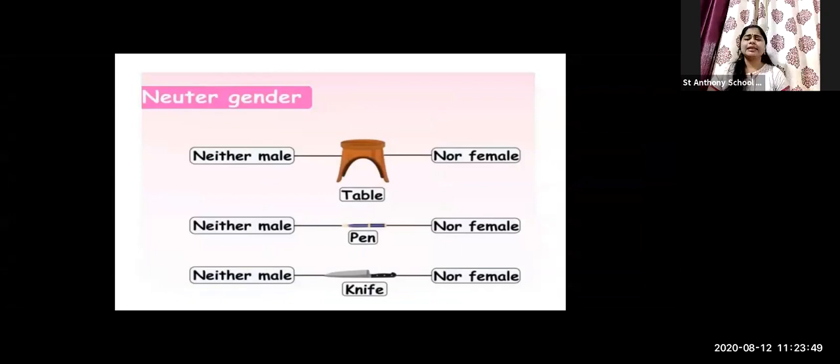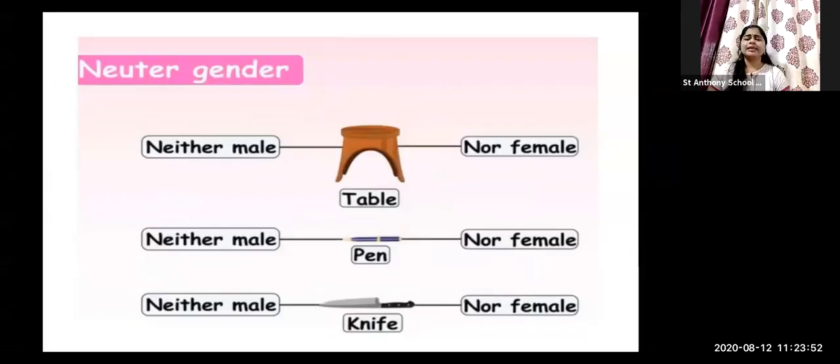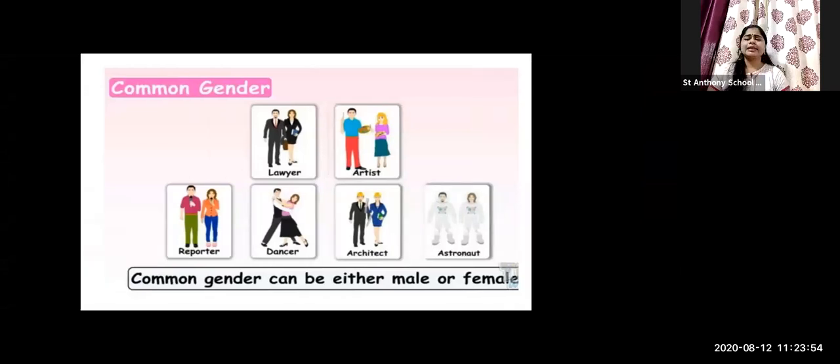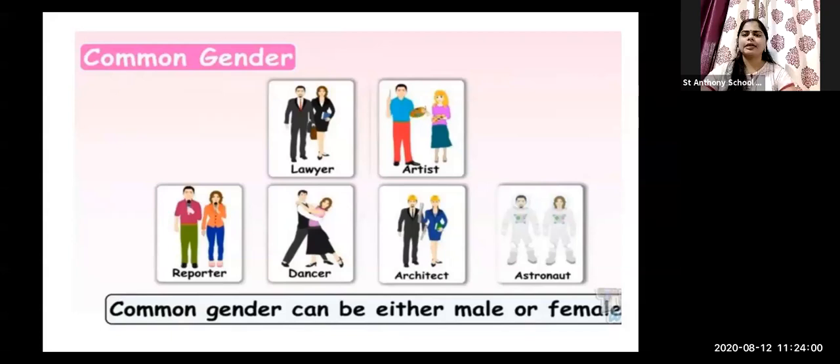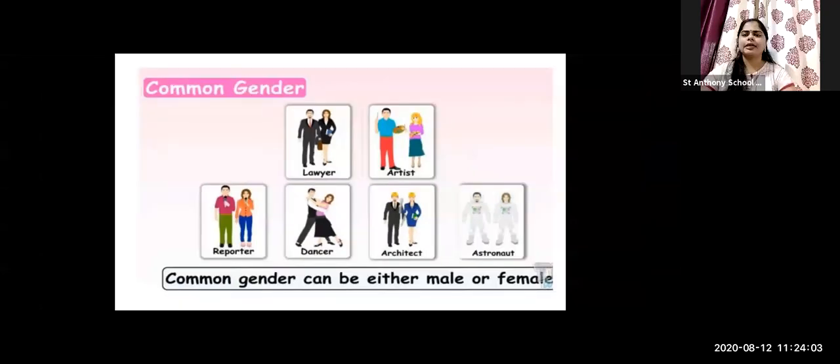Let's see the example of neuter gender noun. But first, students, I will allow you to let me know some other examples of common gender noun. Do you know any other example of a word which is commonly used for male and female both? Let me know with the help of the chat box. Think and tell me. Children. Yes, very good, Aryan, children.